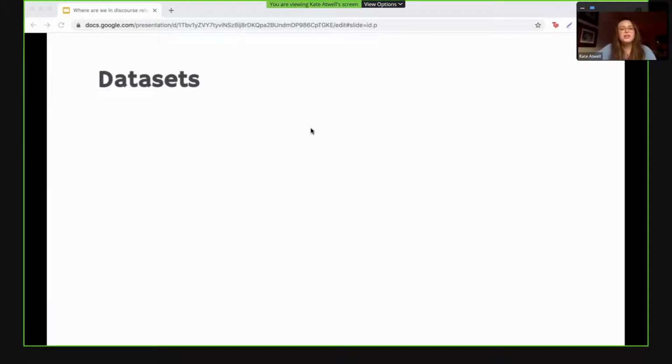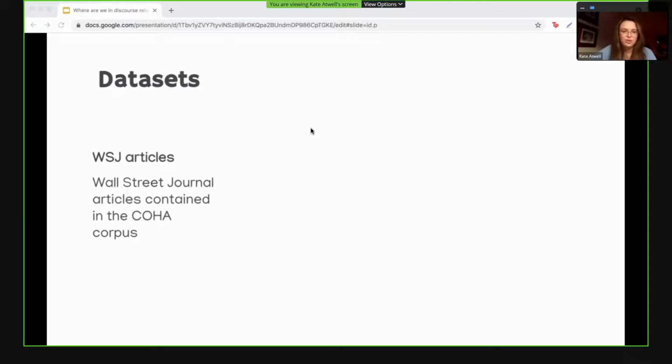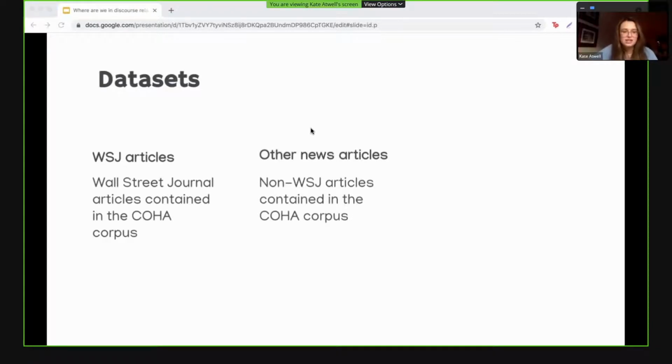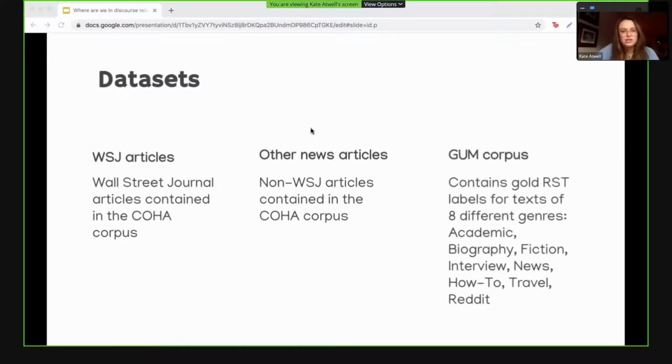The data sets that we use to study the effects of domain shift are Wall Street Journal articles, which are from the 1940s to the 1970s from the Corpus of Historical American English and are outside of the years of the Penn Tree Bank. Other news articles from this same set that are not Wall Street Journal articles, but are also from the 1940s to the 1970s. And the GUM corpus, which contains gold RST labels for 8 different genres of text.